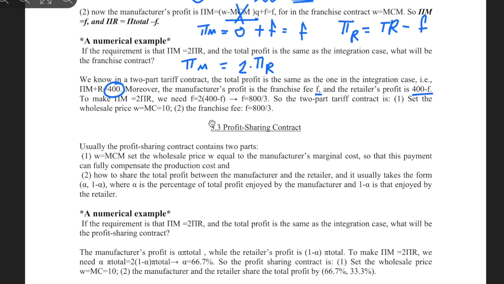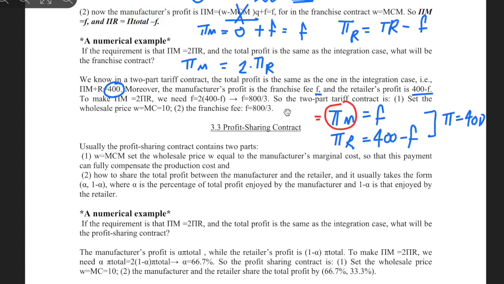So to make the profit of the manufacturer double the profit of the retailer, we need to set the profit of the manufacturer equals to F, and profit of the retailer equals to 400 minus F, to have total profit equals to 400, right? And now we want this to equal 2 times that.